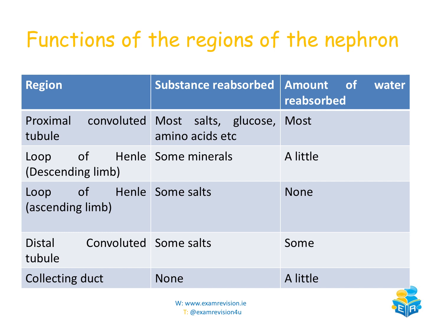So just a really quick overview of all the regions of the nephron and what they're responsible for. We have our proximal convoluted tubule, the first one after Bowman's capsule. The substances that will be reabsorbed here are most salts, glucose, amino acids, and so on. The amount of water, again, most of it is going to be reabsorbed there, roughly 7/8 around this particular region. We have the loop of Henle, the descending limb, the first part going down.